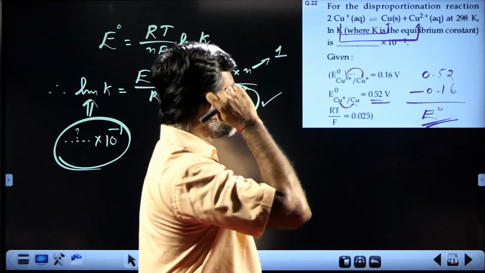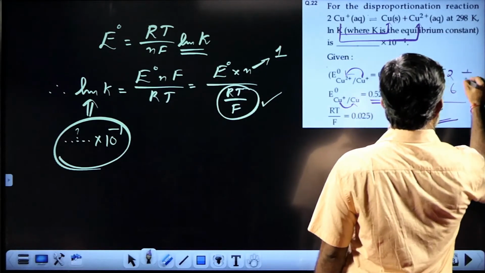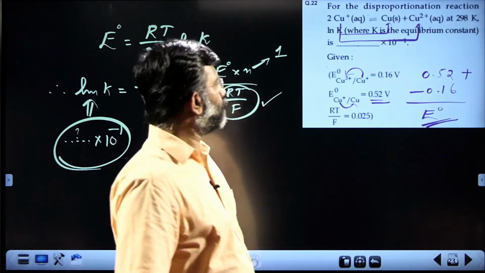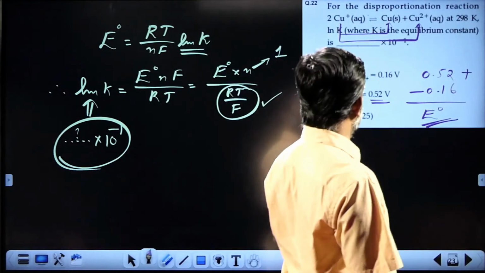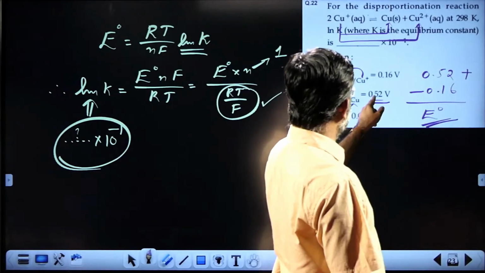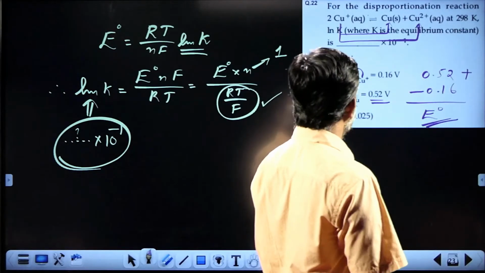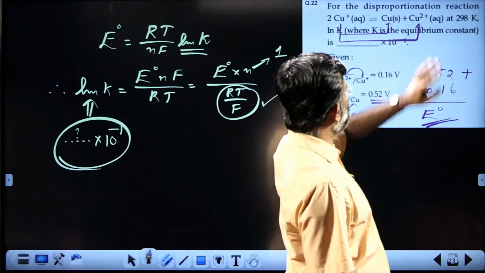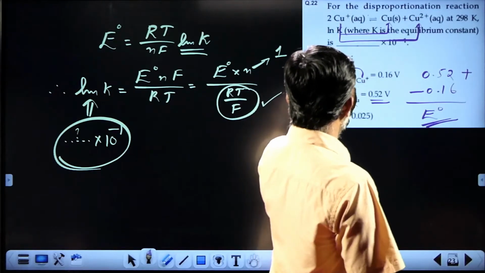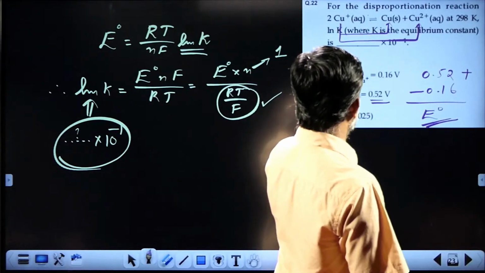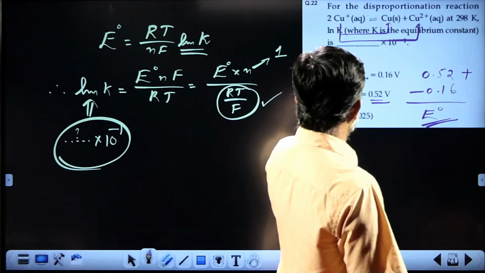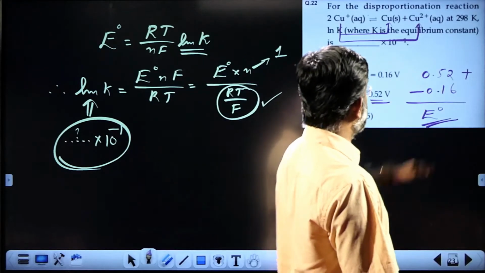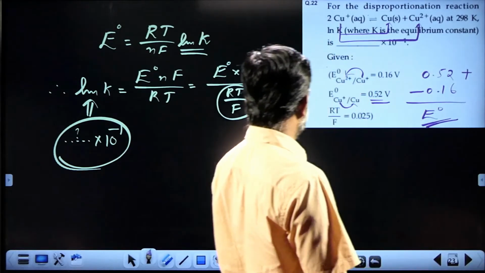You add these two. I repeat, Cu+ becoming Cu is 0.52. That is one value. Cu+ becomes Cu2+. The value for Cu2+ to Cu is plus 0.16, so Cu+ to Cu2+ is minus 0.16. Add the two, you get E0.